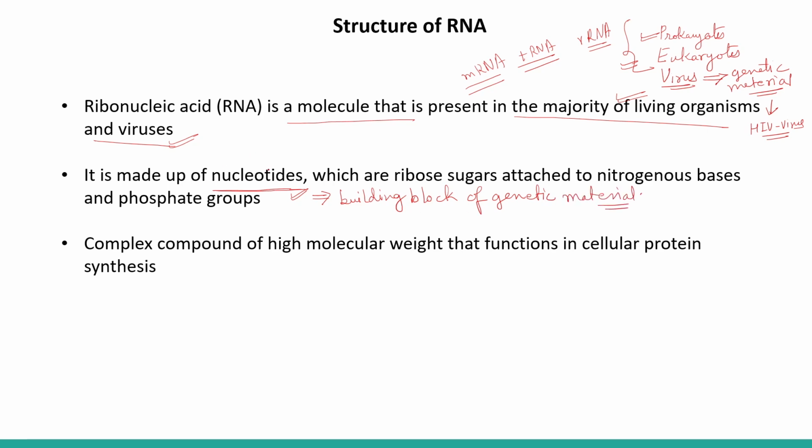A nucleotide is made up of sugar plus nitrogenous base and phosphate group. So these three things, sugar, nitrogenous base and phosphate group, join together to form nucleotides.